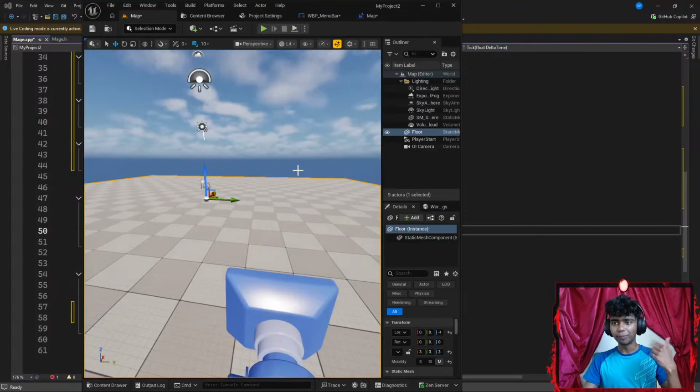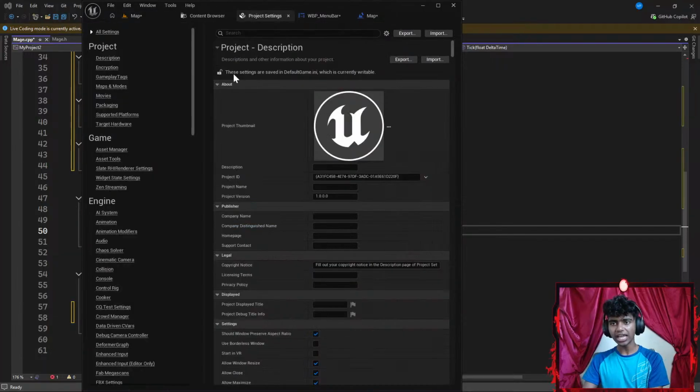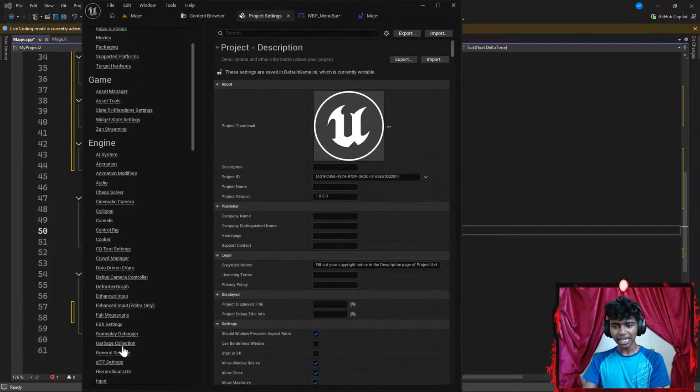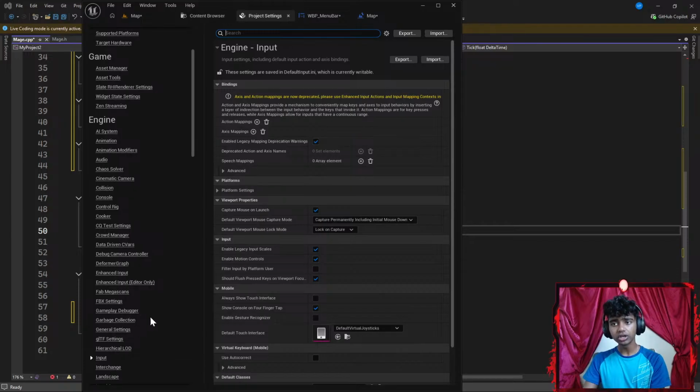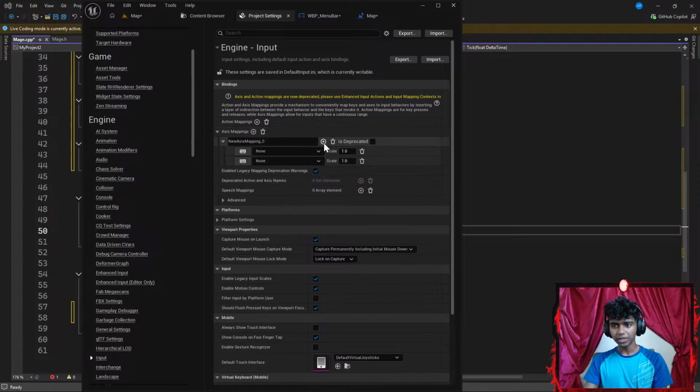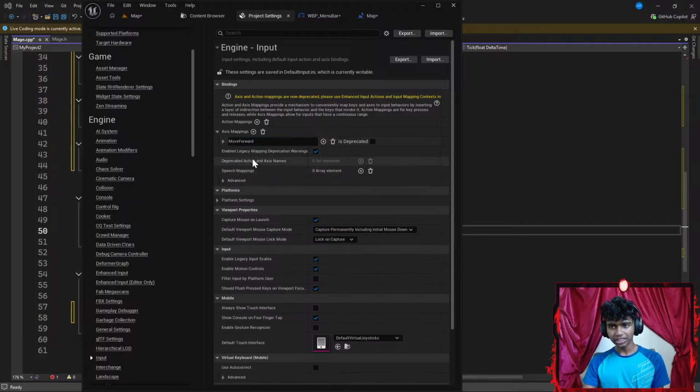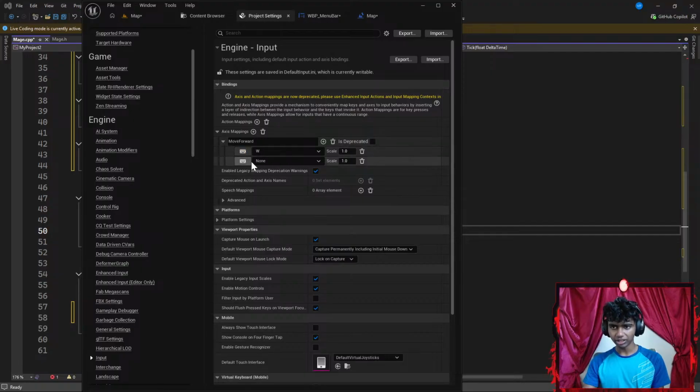Okay, but before I actually bind stuff, I gotta go to my project settings, and then I gotta find something like input down here. So there we go, there's input. Once I find input, under my axis mappings section, I gotta click axis mapping, and then I'm gonna click the plus again here. There, now I'm gonna go ahead and change the name to be something like move forward. Okay, and then I'm going to click the keyboard button here. Let's go with something like W and S. If I hit W, I want to move -1 directions and if I click S, I want to move +1 directions.